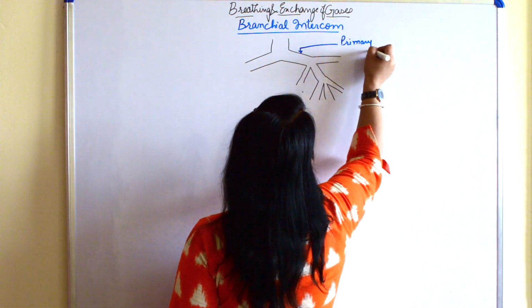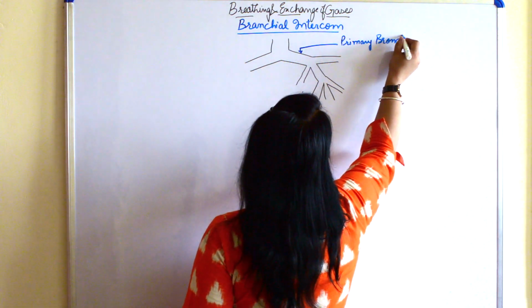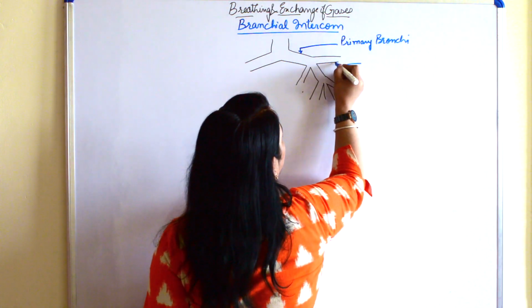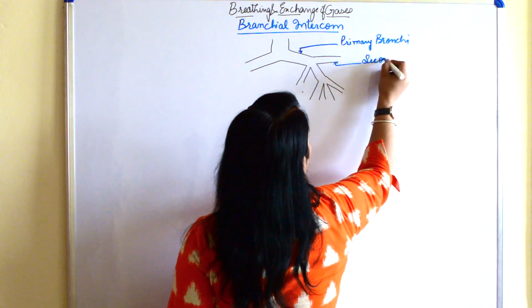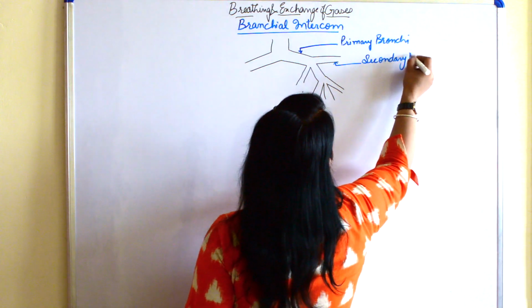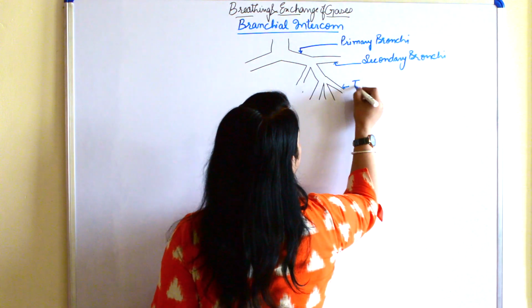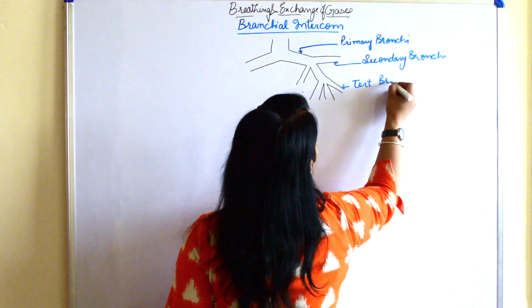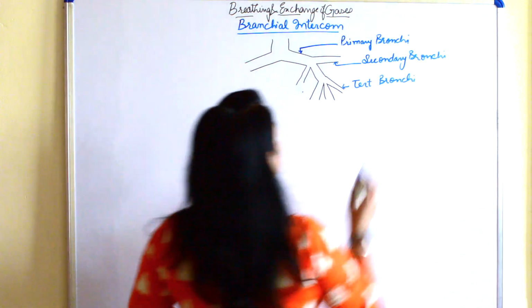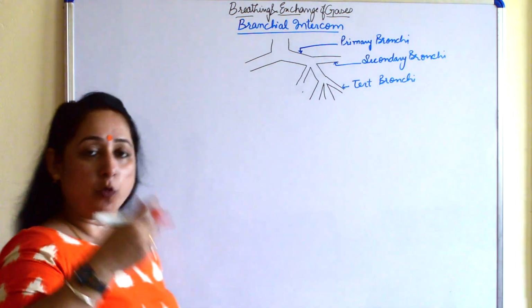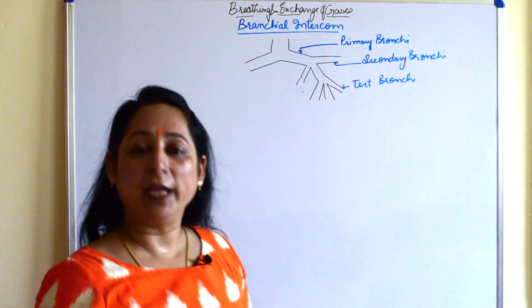primary bronchi, which is further divided into secondary bronchi and then tertiary bronchi. Fine. Now we all know that trachea has C-shaped rings over it to support it from collapsing.